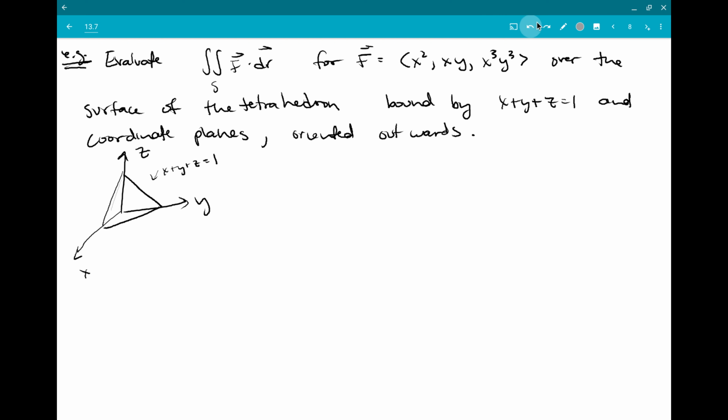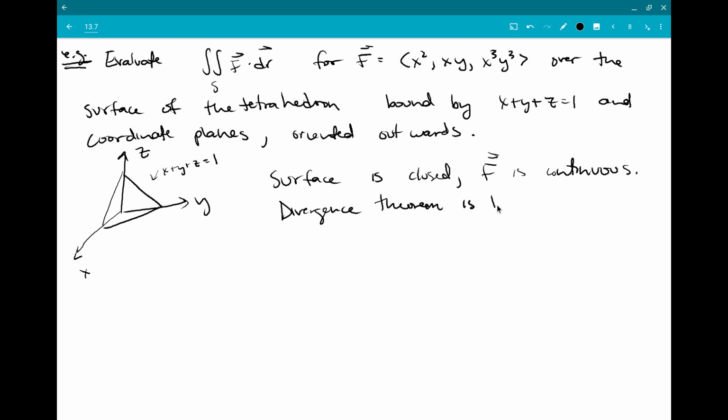And I'm going to get rid of all those lines because I think they make it harder to look at. So the surface is closed, F is continuous. We can go ahead and use the divergence theorem. Oh, my computer just froze. Apparently it disagreed with my strong statement that it's the best approach.